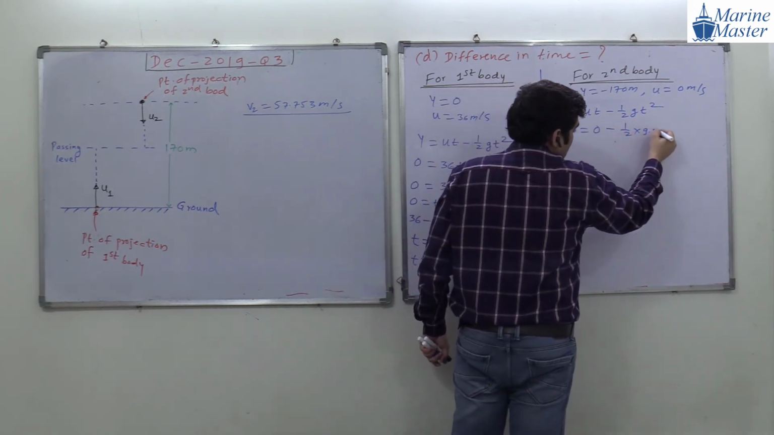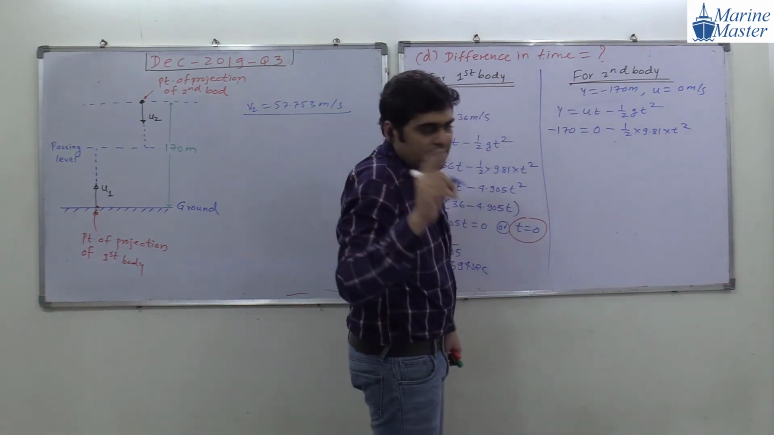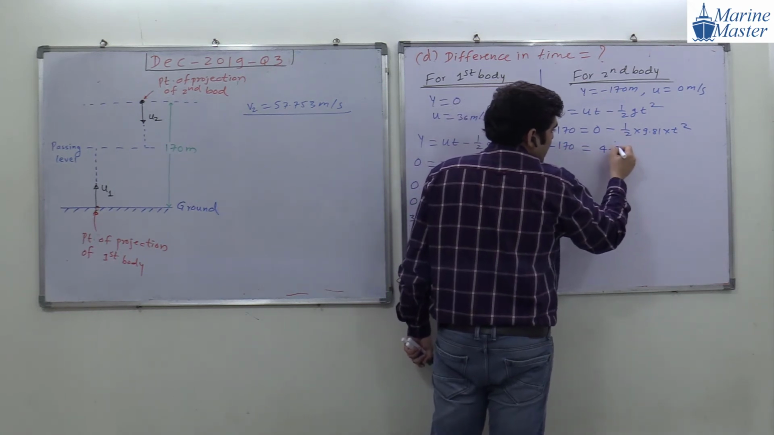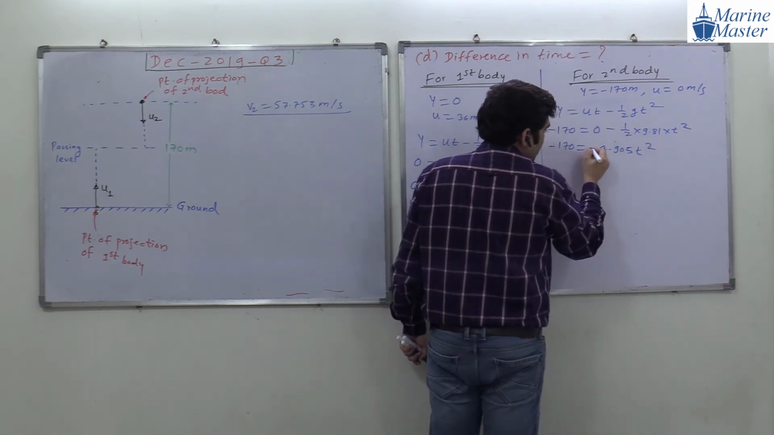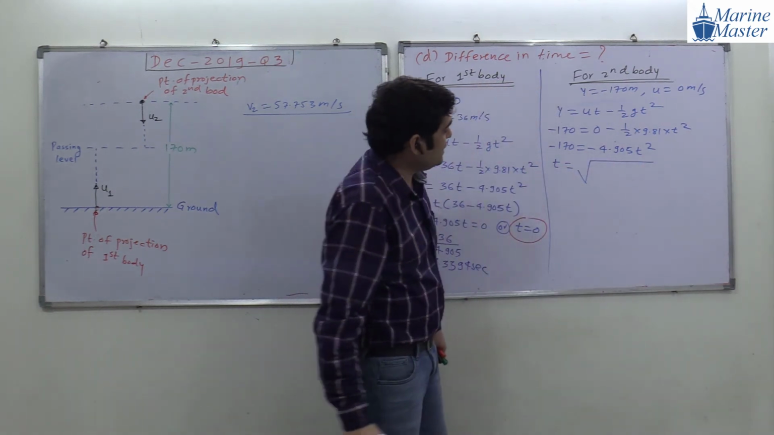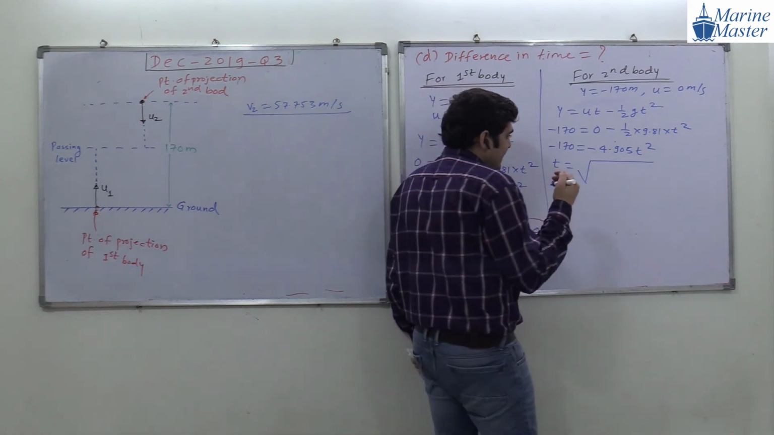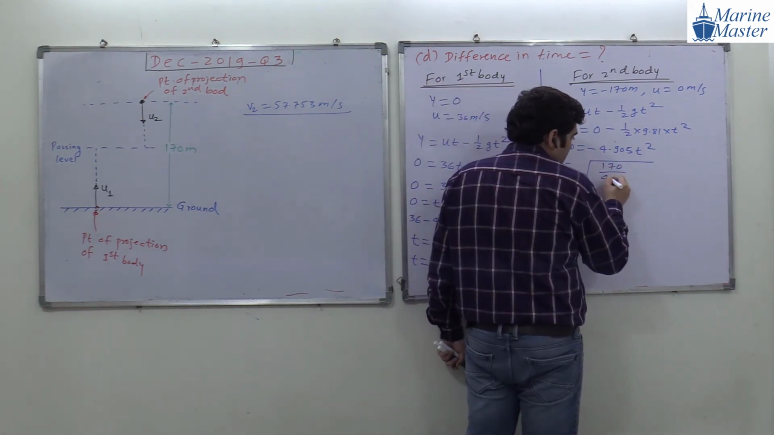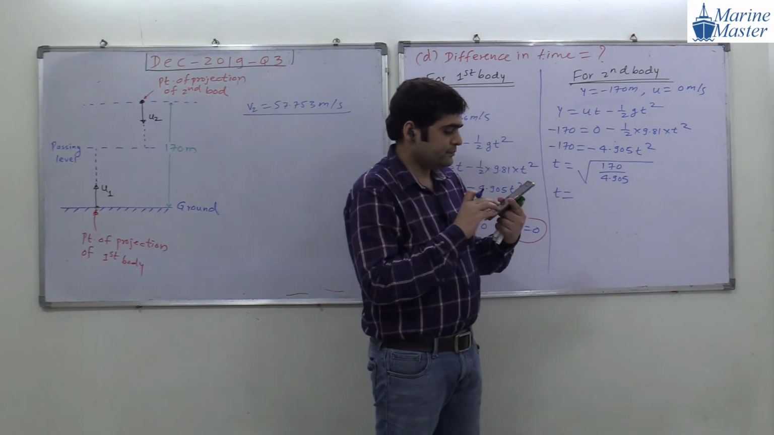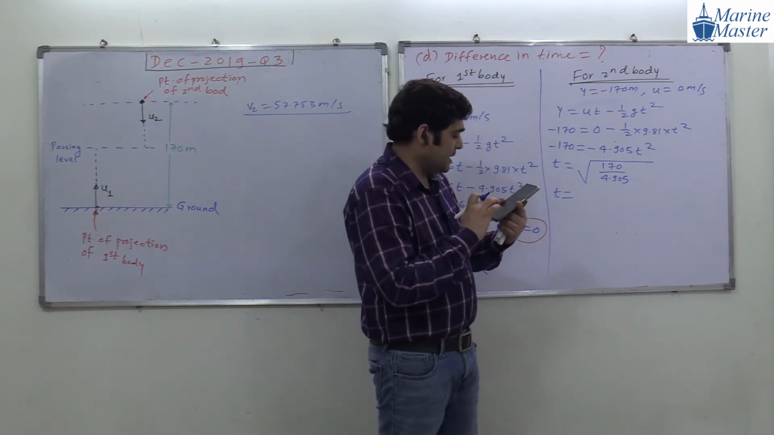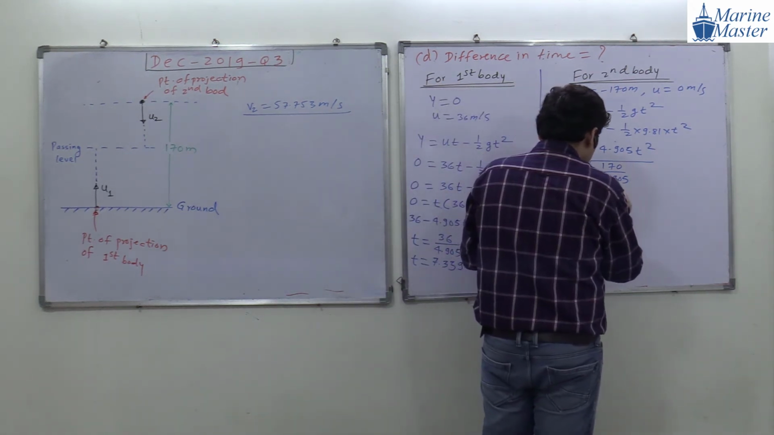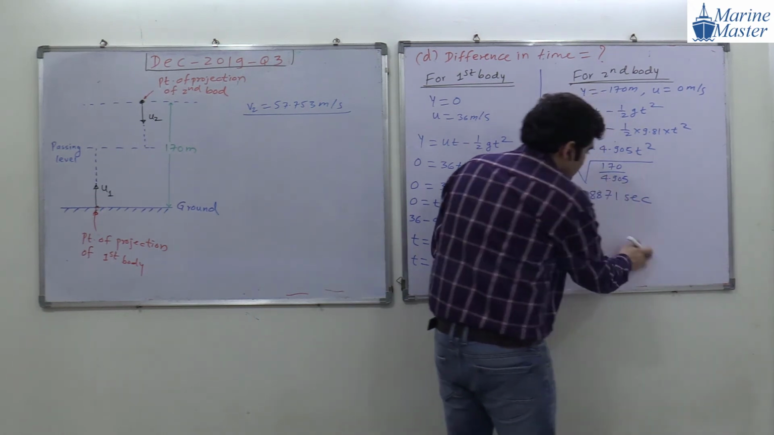Minus half, g is 9.81, into t square. So minus 170 equals minus 4.905 t square, and the minus signs cancel. So for the second body, at what time will it hit the ground? t is the square root of 170 divided by 4.905. Please calculate this time. How much, guys? 5.8871 seconds.